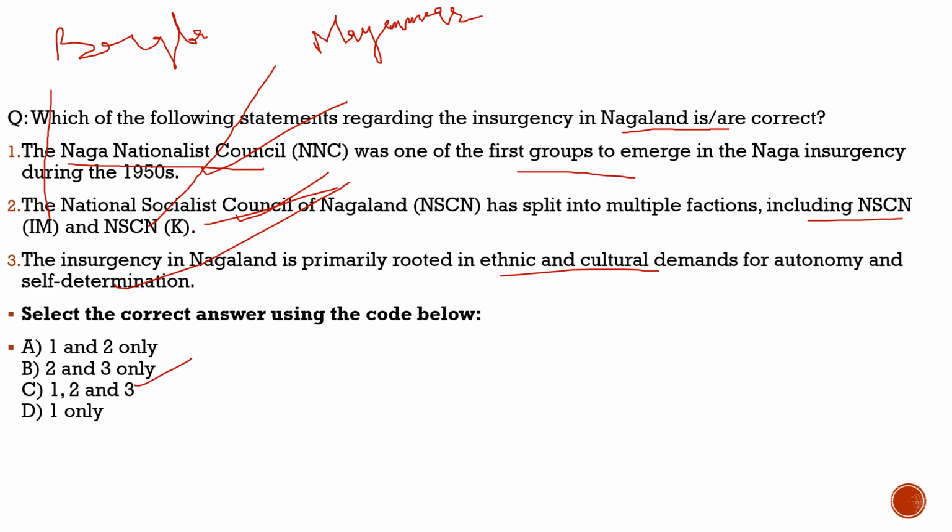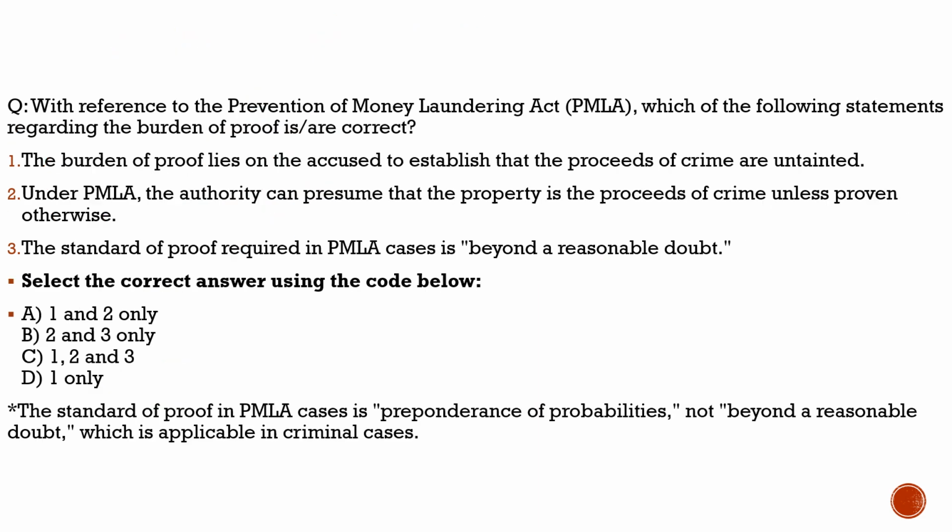So with this, I hope you had understood a little bit about the Naga insurgency, why they are demanding a separate page in the passport right now, why they are demanding that there should be a separate constitution for them, a separate flag for them. So these are their demands, and the government is very likely to fulfill these demands of the Naga insurgency groups. So with this, let's move to another question and try to solve that.